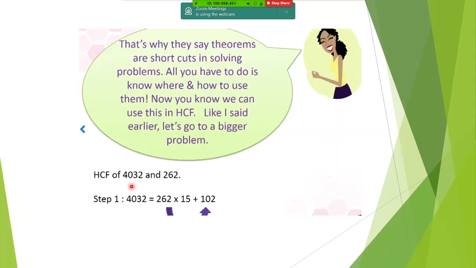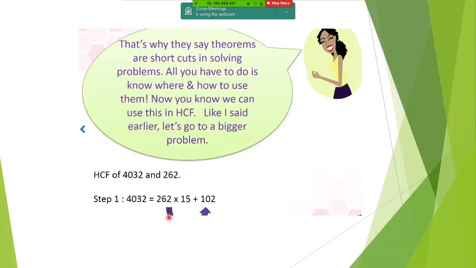Now check it out. Now we have taken a bigger number, 4032 and 262. Always have the bigger number right in front of you. Please keep on writing as we are doing. So we have 4032. Do the division in your rough column, divide it by 262. So you can see 4032 can be written as 262 into 15, and you will get a remainder as 102 there.